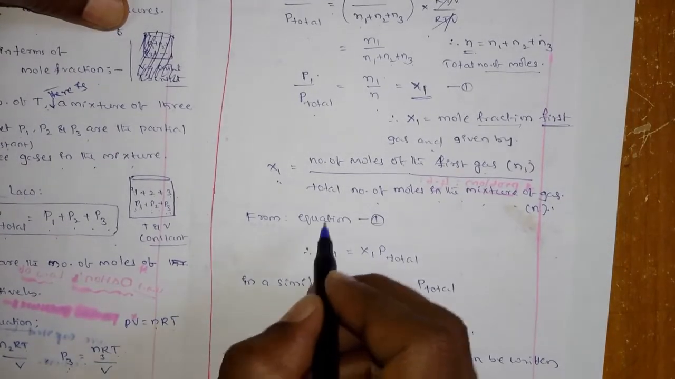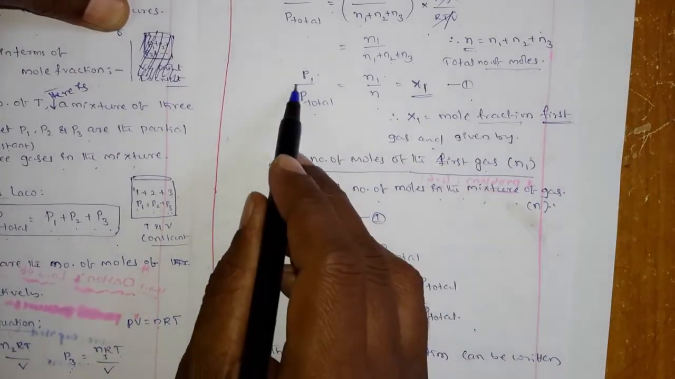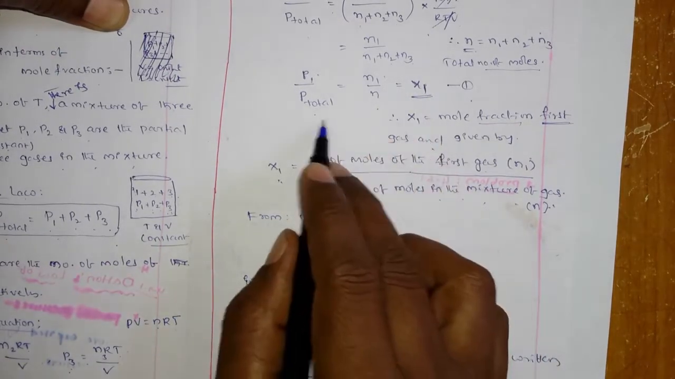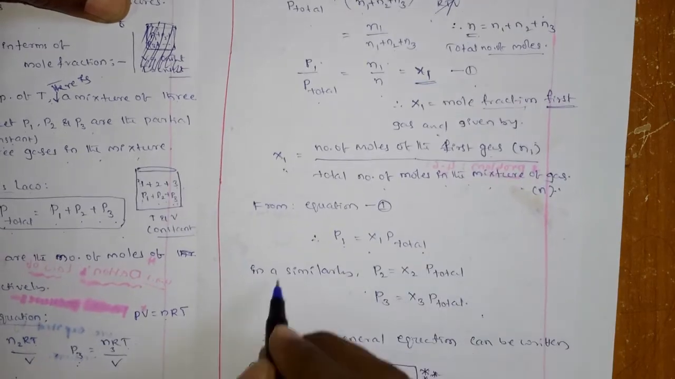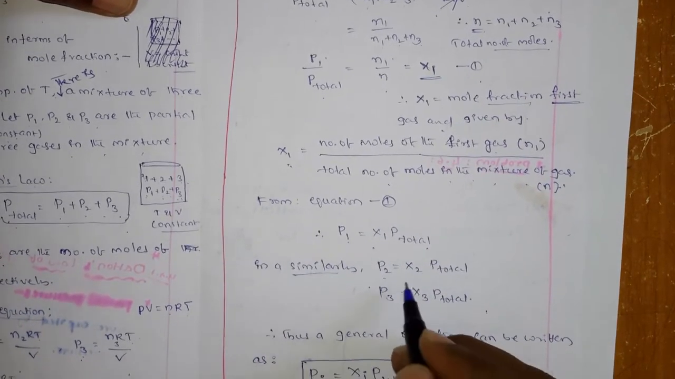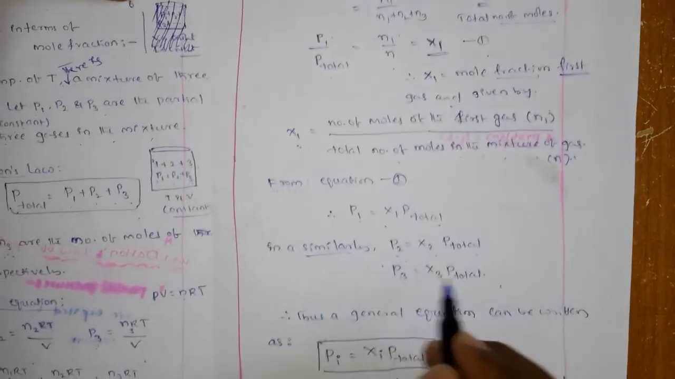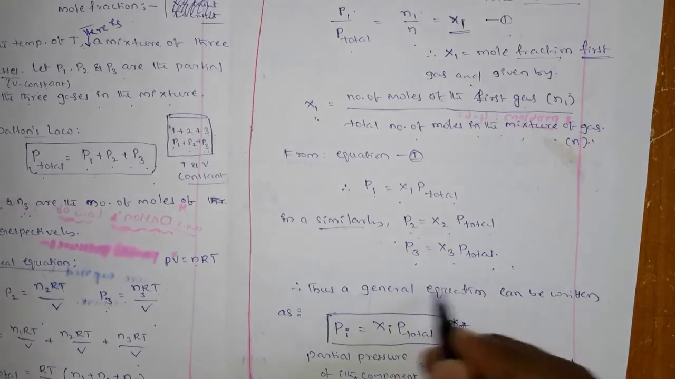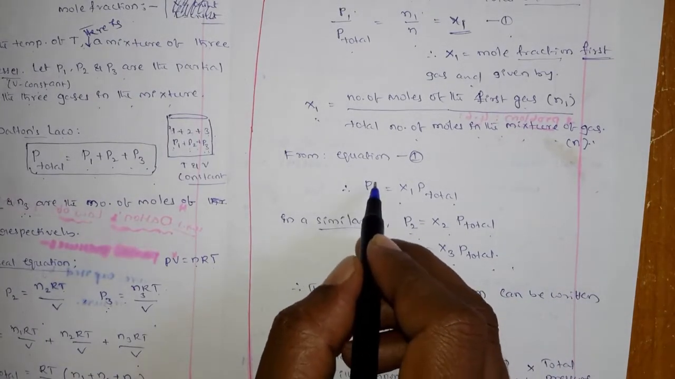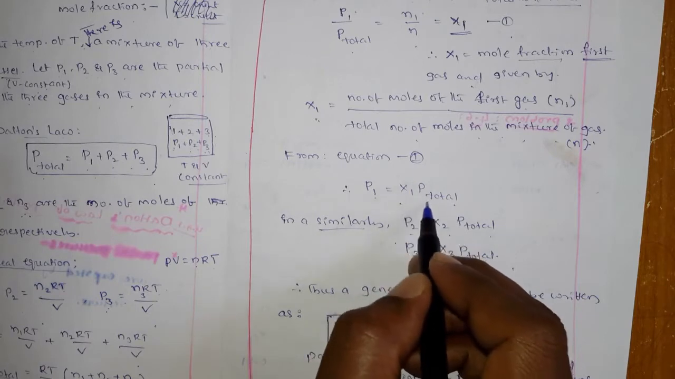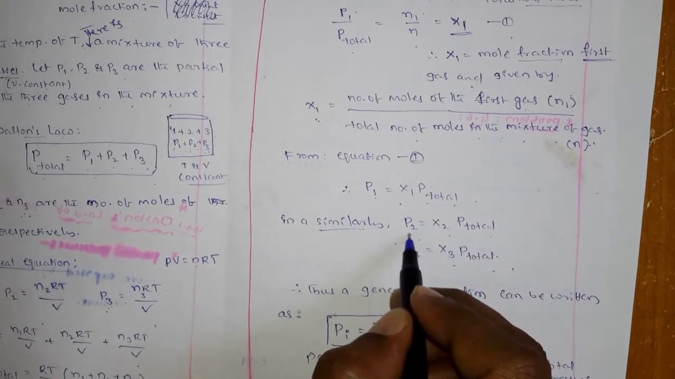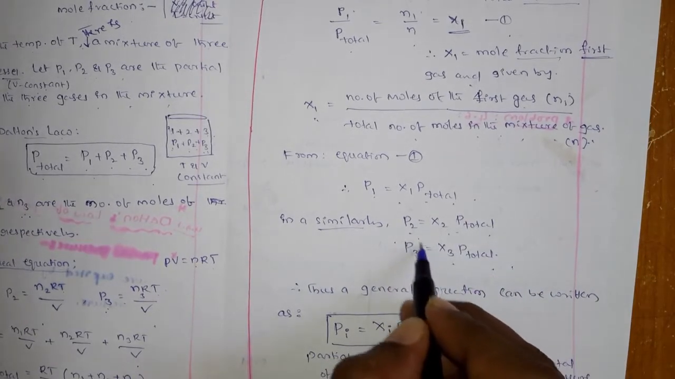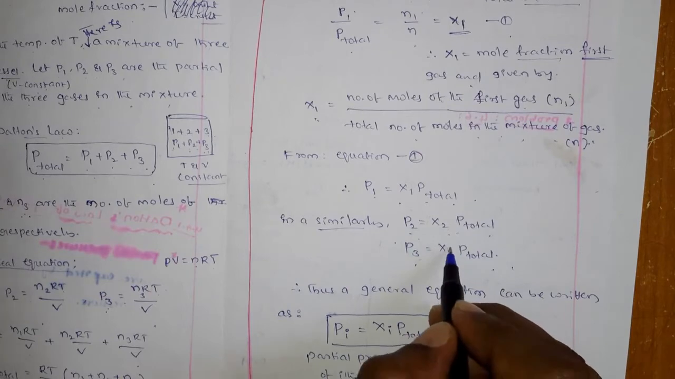So here, from equation 1, P1 by P total is equal to X1. That means P1 is equal to X1 into P total. Similarly for the second gas, P2 is equal to X2 into P total, and P3 is equal to X3 into P total. So whichever you take, the partial pressure of the first gas is equal to the mole fraction of that gas into P total. Partial pressure of the second gas is equal to the mole fraction of the second gas into P total. Partial pressure of the third gas is equal to the mole fraction of the third gas into P total.